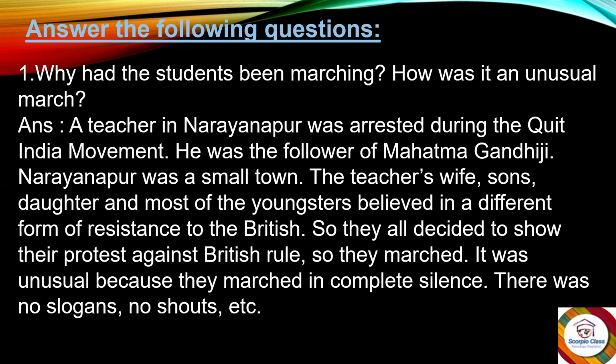Answer. A teacher in Narayanpur was arrested during the Quit India movement. He was a follower of Mahatma Gandhi. Narayanpur was a small town. The teacher's wife, sons, daughter, and most of the youngsters believed in a different form of resistance to the British. So they all decided to show their protest against British rule. So they marched. It was unusual because they marched in complete silence. There were no slogans, no shouts, etc.